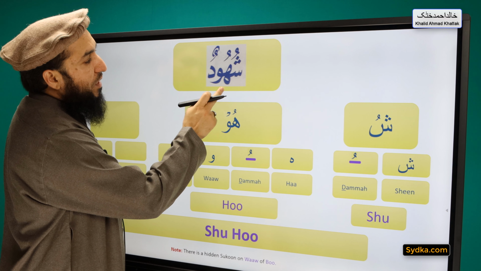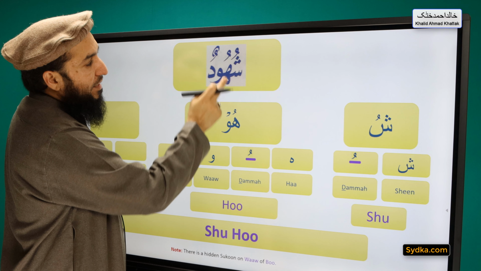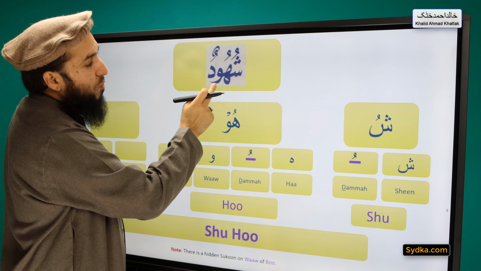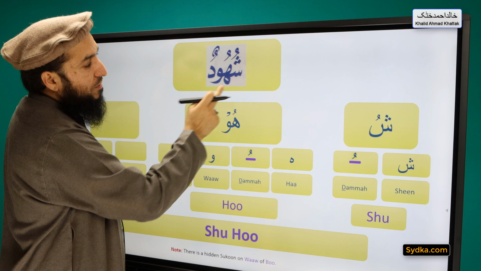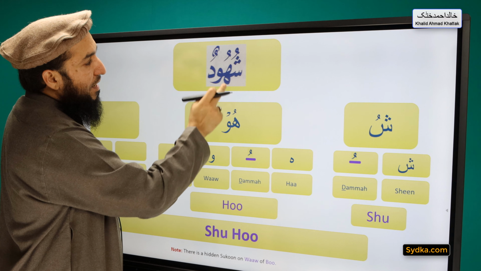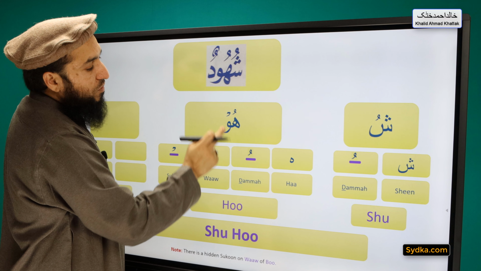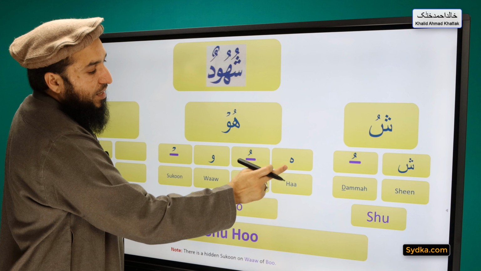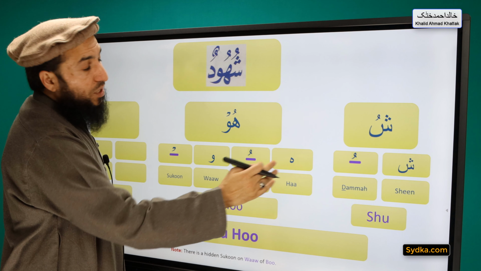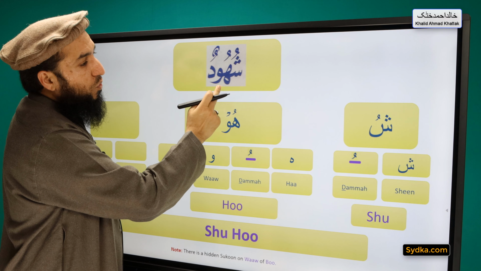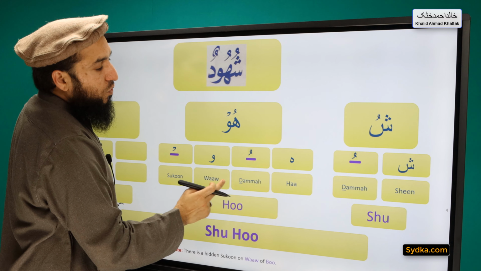The next syllable we have is ha dhamma waw sakoon. Ha is a light letter, it has dhamma on top of it, it is followed by waw, and waw has a hidden sakoon, and it will be prolonged for 2 counts. Ha dhamma waw sakoon hu. Combining these 2 syllables we have shuhu shuhu shuhu.